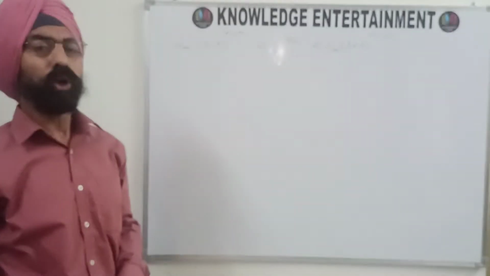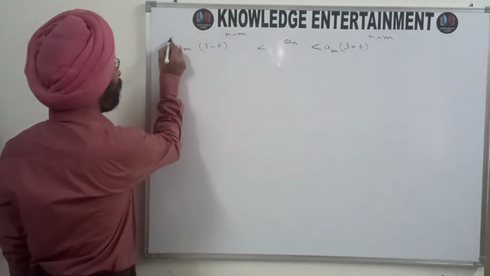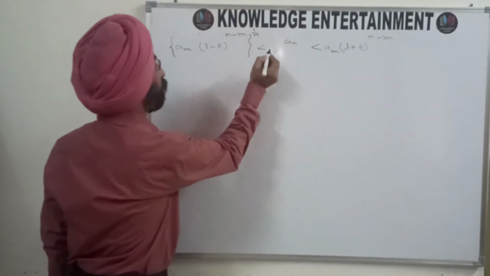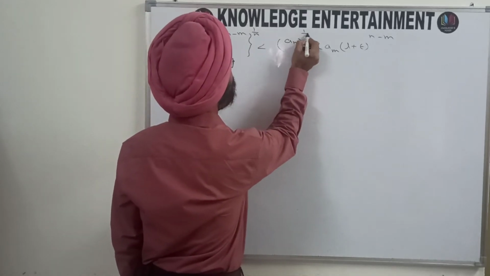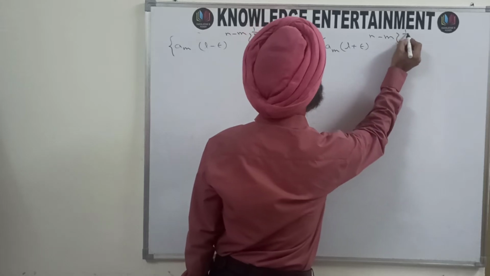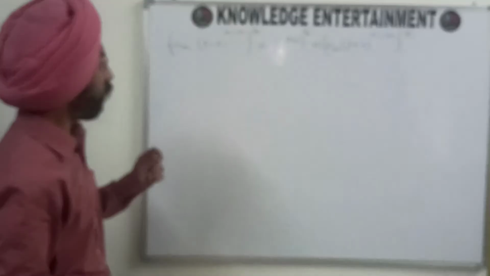And now raise all the terms to the power 1 by n. That means this term raised to the power 1 by n, this raised to the power 1 by n, this raised to the power 1 by n. So what are you going to get now?